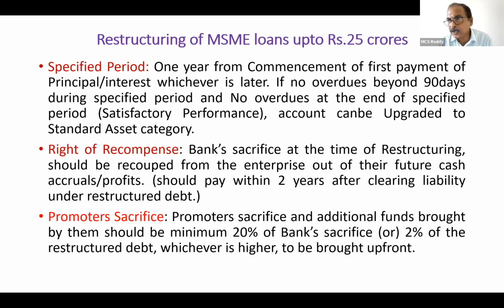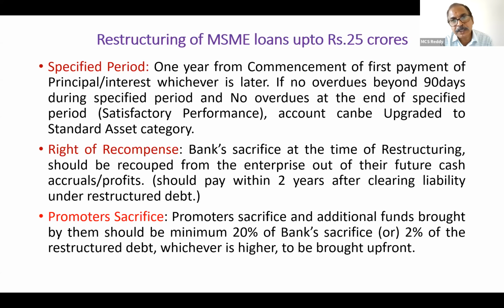In case of restructuring, suppose an account is eligible for restructuring, whatever overdue interest is there, the unrecovered interest from term loans and working capital, it will be culled out and a separate account will be opened. That is called Funded Interest Term Loan, FITL. It is only the interest component. And in case of working capital loans, that is OD or CC, whatever overdue portion is beyond drawing power, we call it the irregular portion.